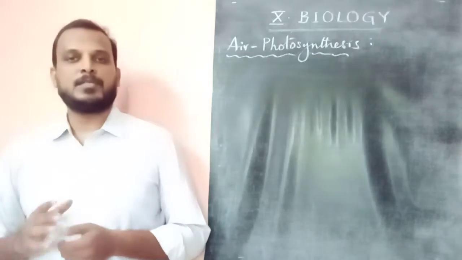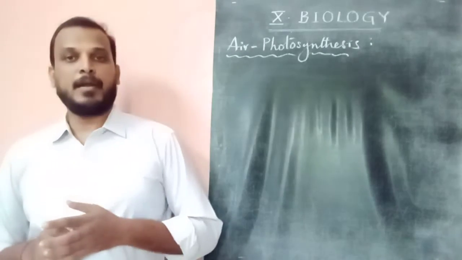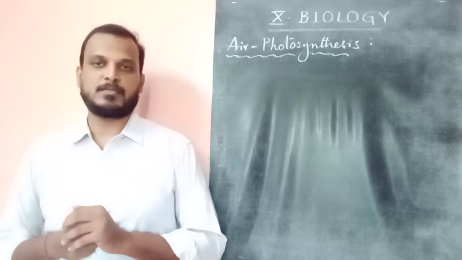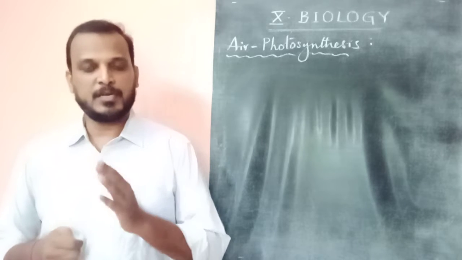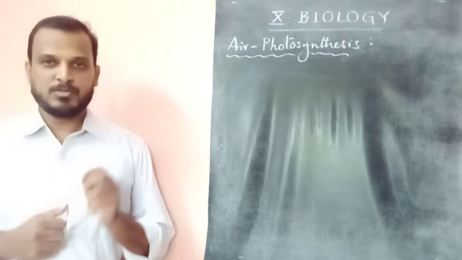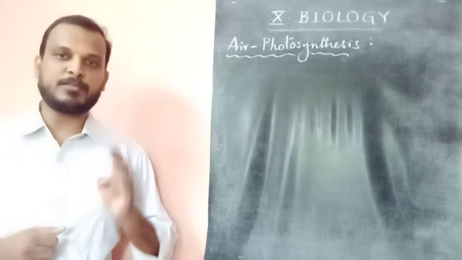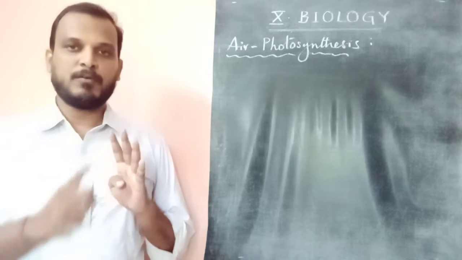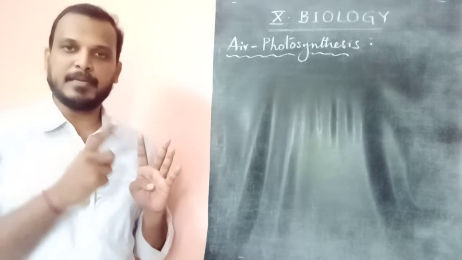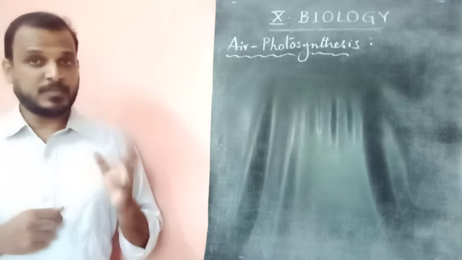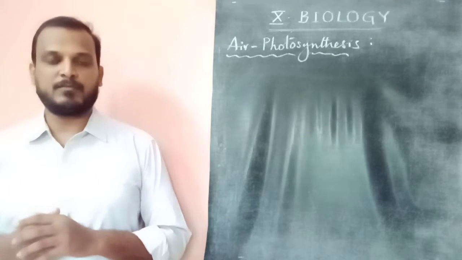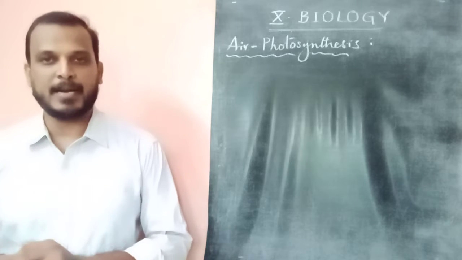Dear children, in the topic called nutrition and autotrophic nutrition and the process called photosynthesis, we are observing the relation between the factors and photosynthesis. Photosynthesis is related with four factors as we know: water, air, sunlight and chlorophyll. First, the water relation we have seen by the great work of Van Helmont. Water is essential to increase plant mass.